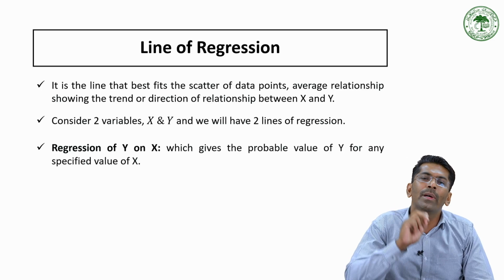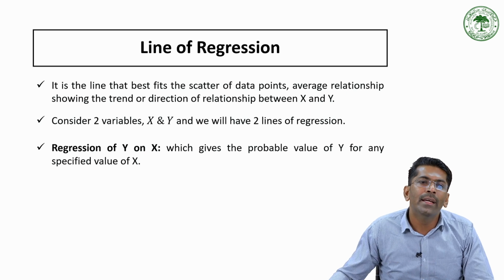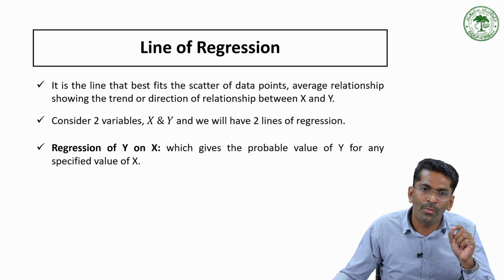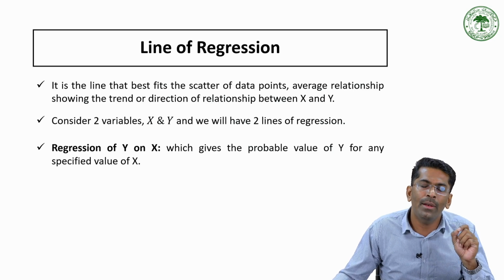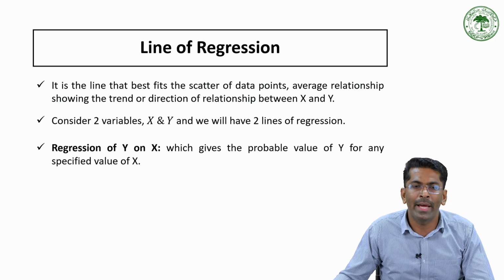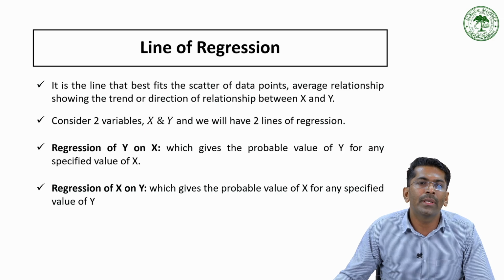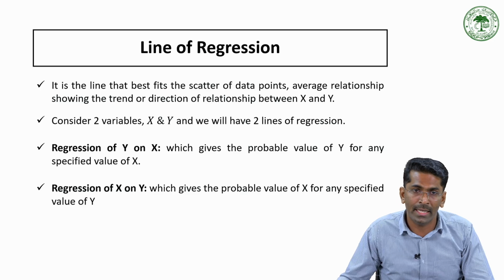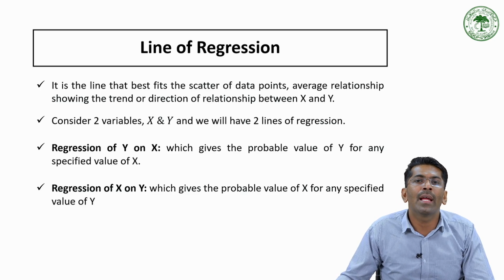We will have two regression lines. One is the regression of y on x, which gives the probable value of y for any specific value of x. If you know x, then you can calculate the value of y. Similarly, as against y on x, we have the second regression equation, x on y, which gives the probable value of x for any specified value of y. If you have the given value of y, you can also predict the value of x. So we have two regression lines.